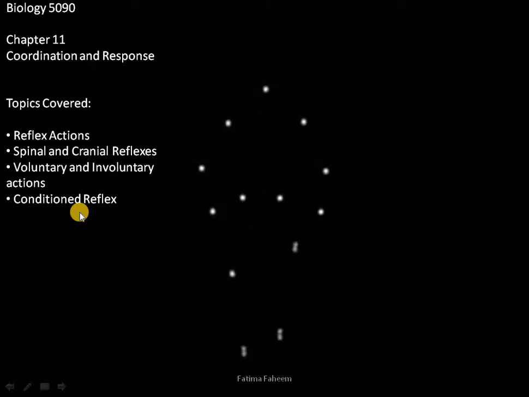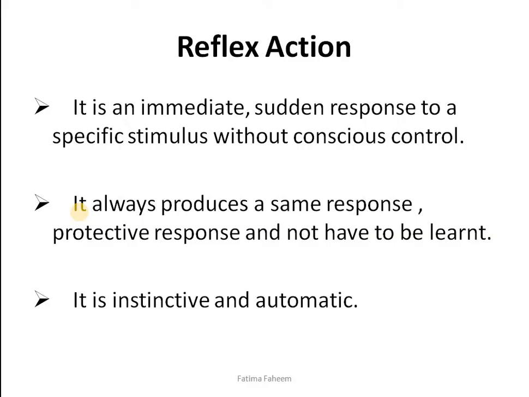Okay, this is the last lecture of this chapter, chapter 11, coordination and response. In today's lesson, we'll see what reflex actions are. Then we will look upon spinal and cranial reflexes, voluntary and involuntary actions, and conditioned reflex. First, let's discuss what reflex actions are.